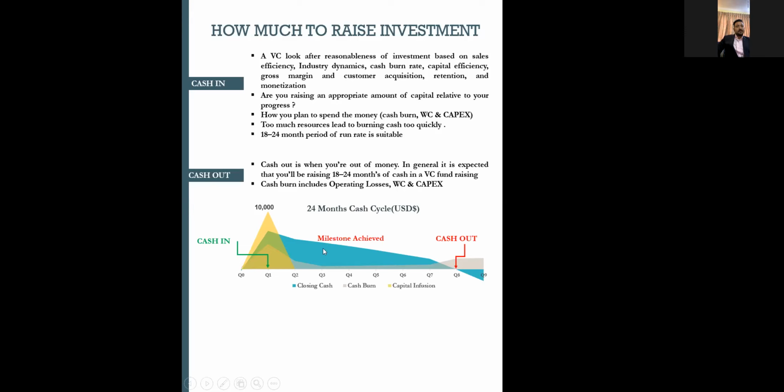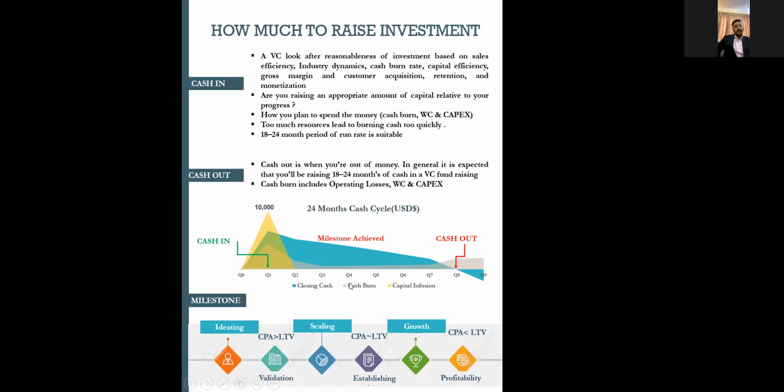Now from this investment point of view, if you see the milestone achieved, for 18 to 24 months, which is more probably around the eighth quarter, the company will be cash out. See the graph, the closing cash balance decreases, and at the end of the eighth quarter you will be cash out. In this situation, your company will need more funds to sustain. It's a normal scenario: as your business is not able to generate enough cash flow, your only source of finance will be in the form of equity, right? That's the only source of finance you have.